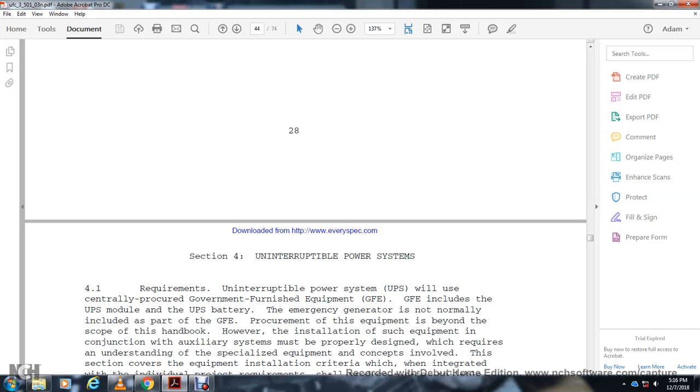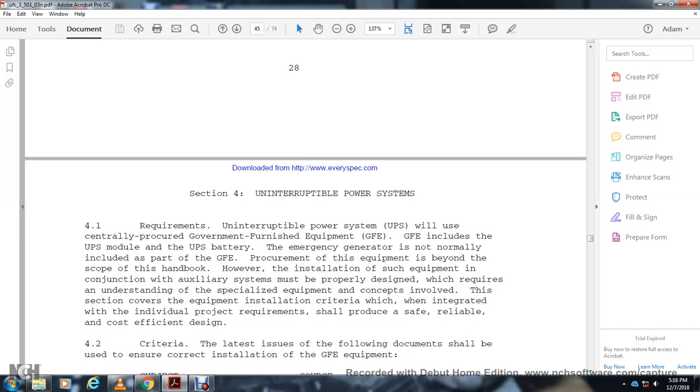Alright, Section 4, uninterruptible power systems. Uninterruptible power systems are essentially procured as government furnished equipment. The government furnished equipment includes the uninterruptible power system module and the uninterruptible power system battery. The emergency generator is not normally included as part of the general government furnished equipment. The procurement of the equipment is beyond the scope of the installation.